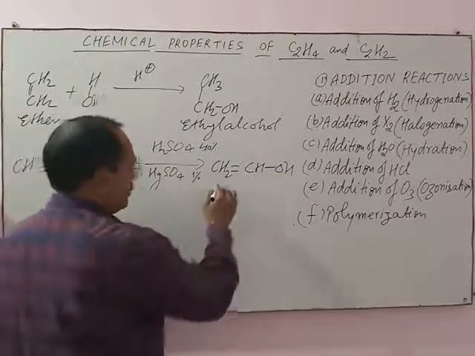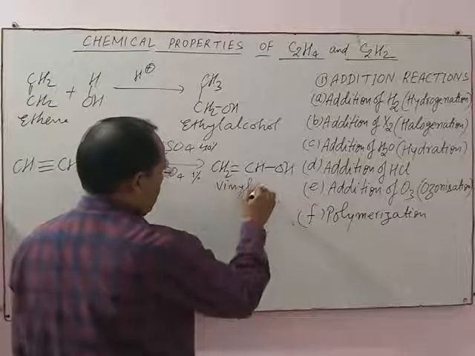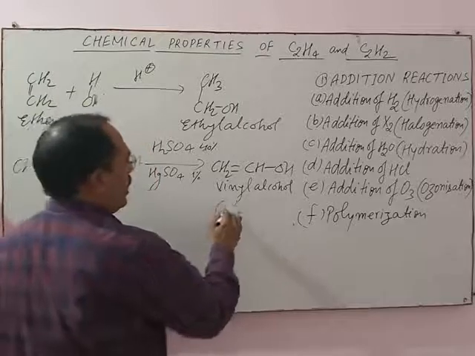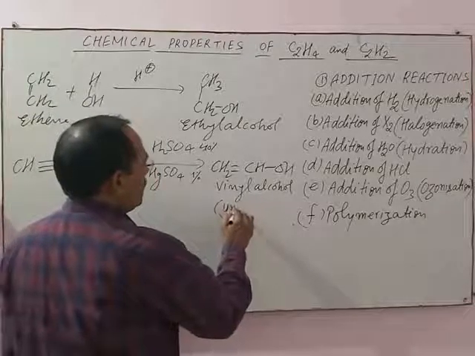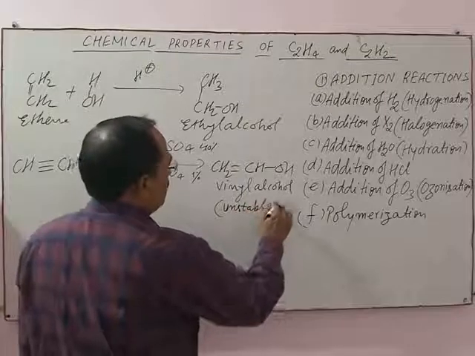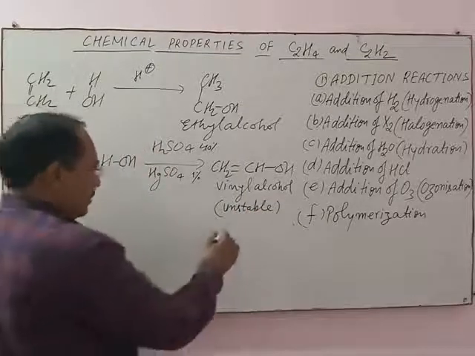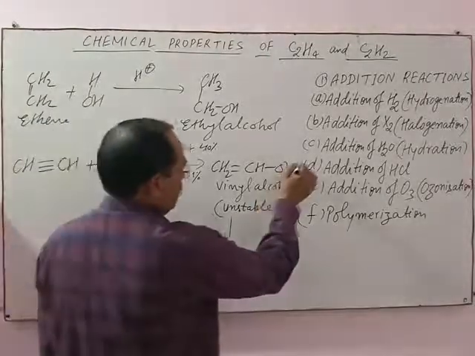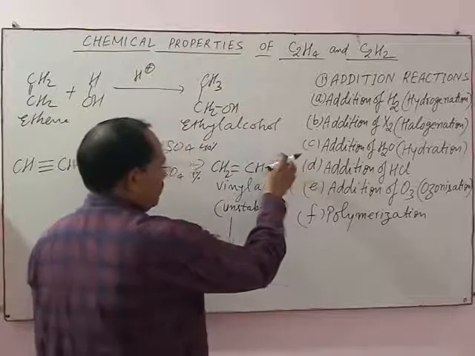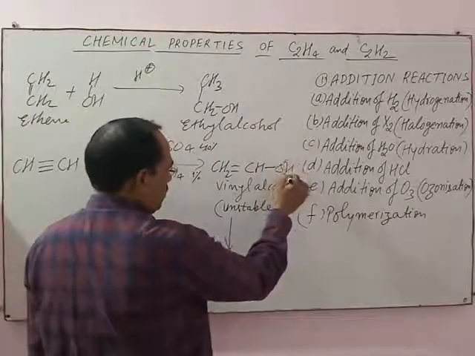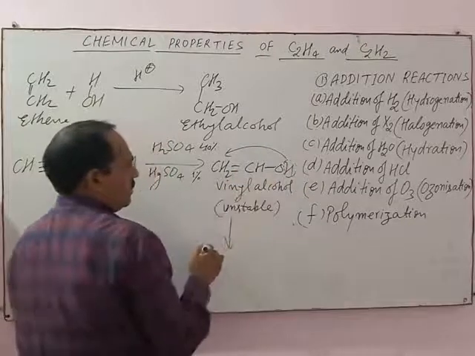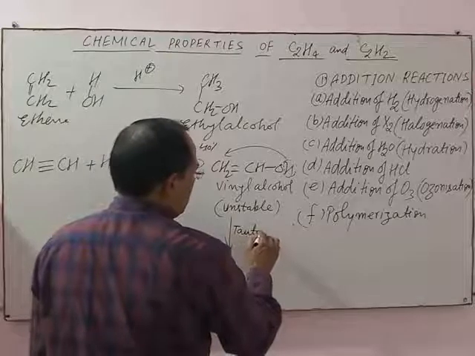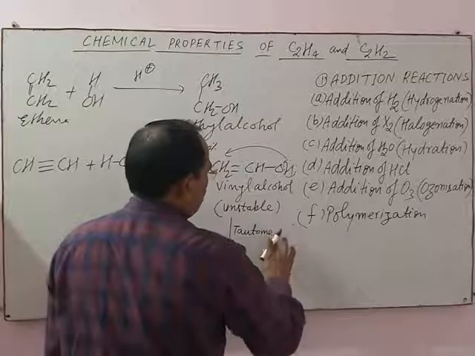It is known as vinyl alcohol, which is unstable, and it tautomerizes, means this hydrogen goes to this carbon, means tautomerization takes place.